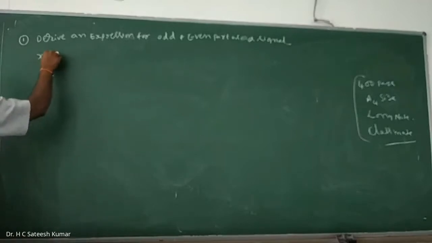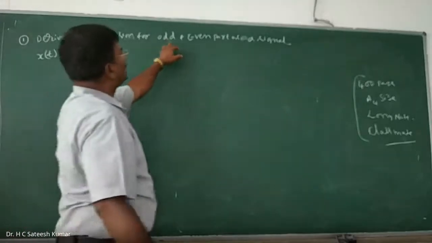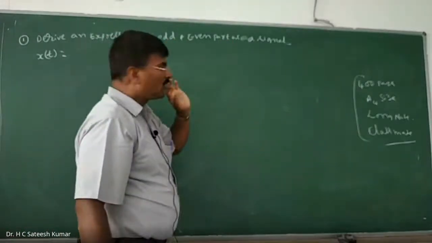Let us consider the signal x(t). Any signal is made out of two parts: one is the odd part, another one is the even part. That is what we need to find out. We have to find the expression for the odd and even part.